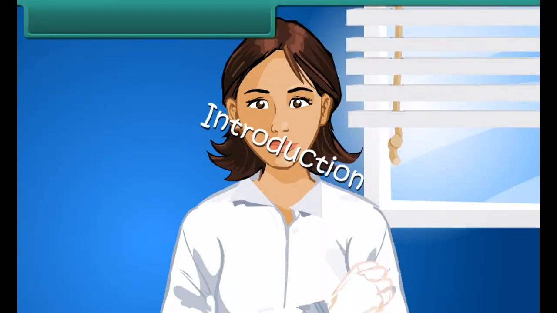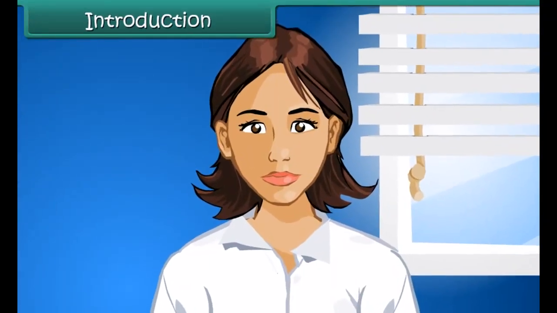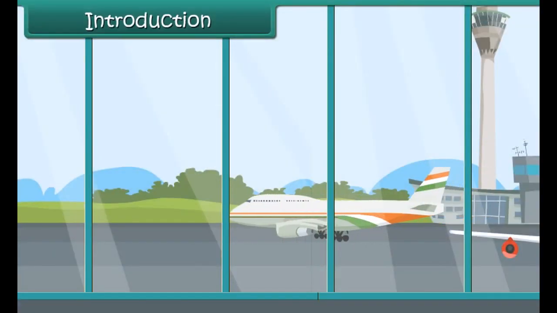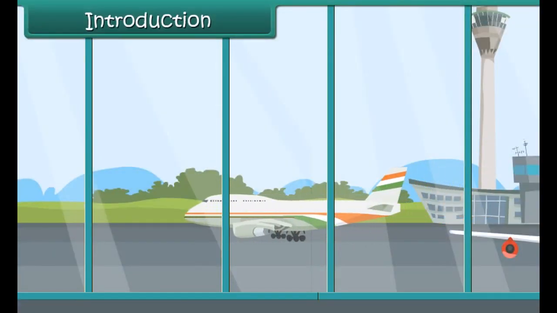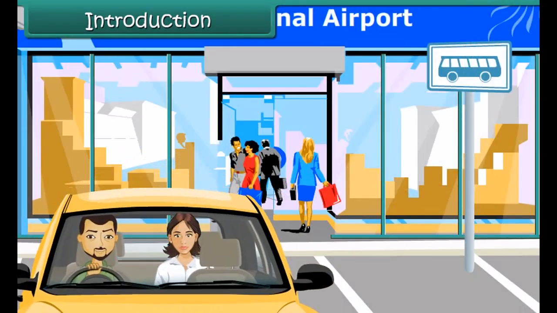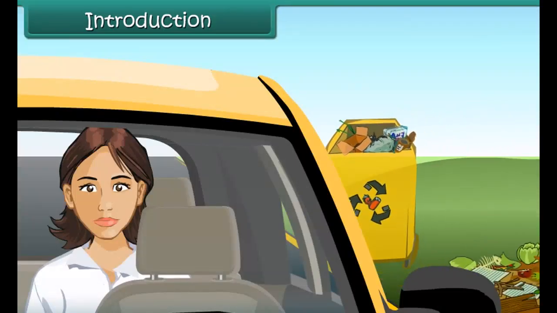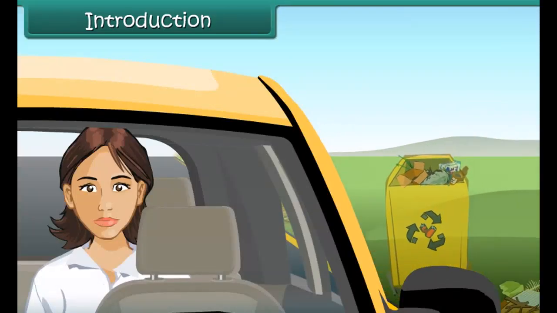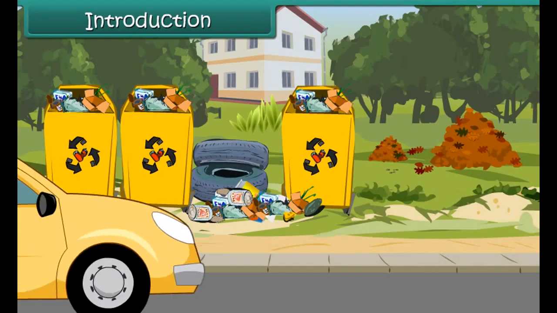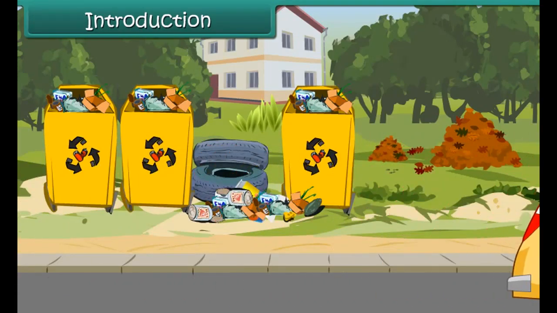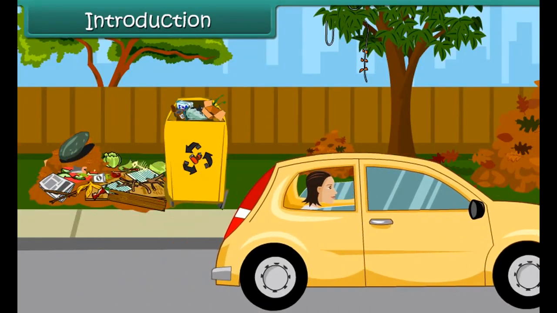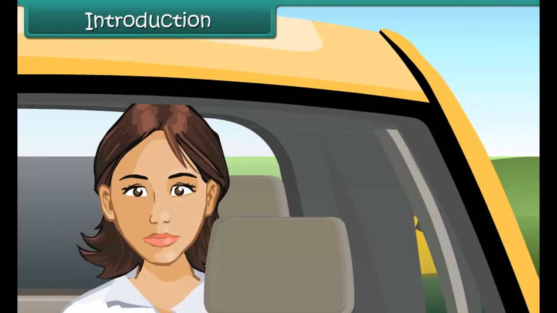Introduction. Shreya is a doctor. She is returning to India after 10 long years. On her way home from the airport, she is saddened to find overflowing municipal garbage bins, spilling dirt and spreading diseases at many places. She decides to take up the issue with the municipal corporation the next day.